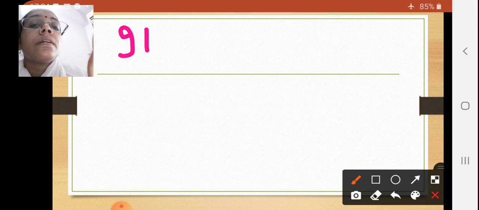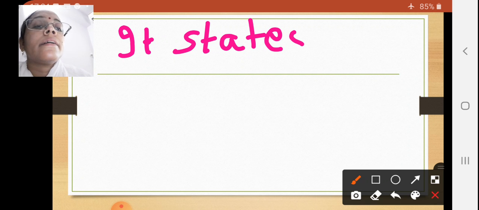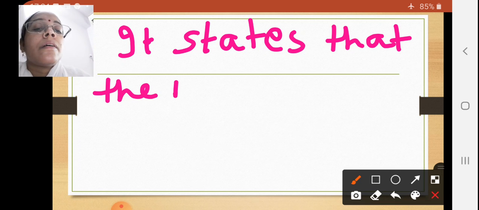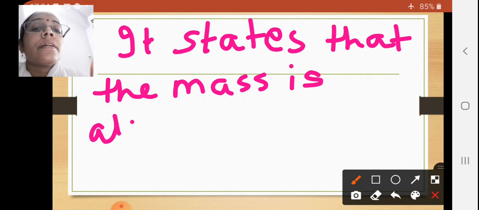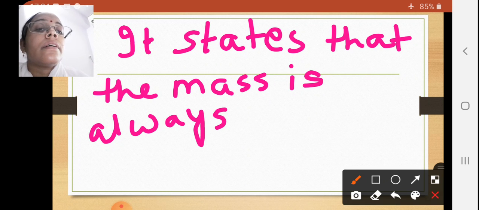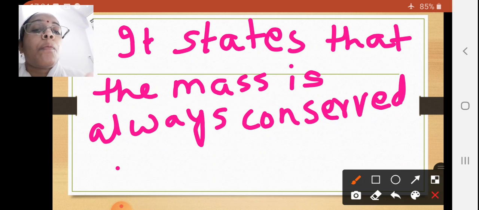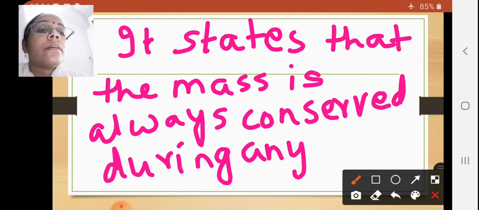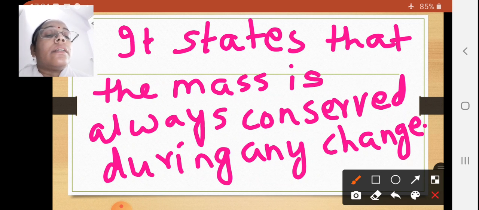It states that the mass is always conserved during any change.